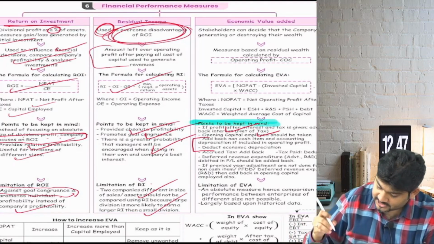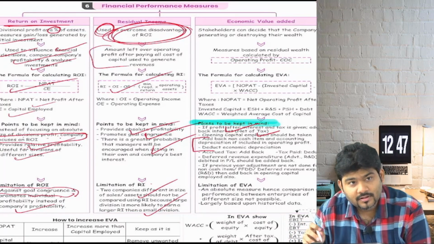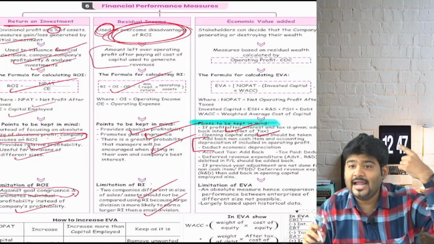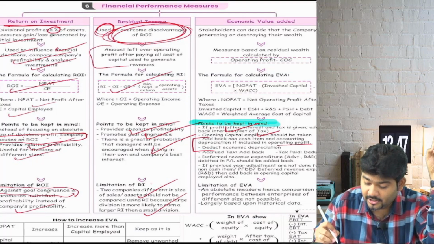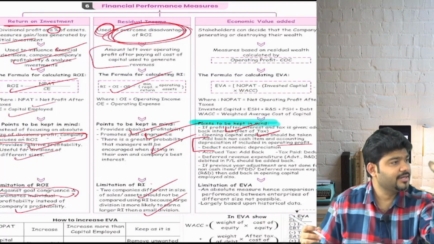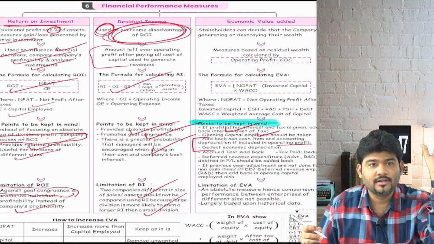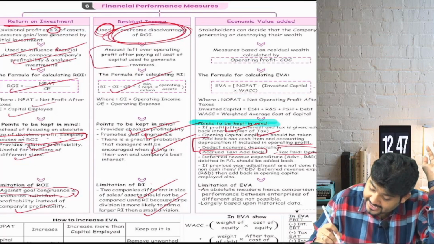Now let's read that adjustment again. Add back non-cash item, correct? So if it is debited to P&L, add back non-cash item and accounting depreciation if included in operating profit, and deduct economic depreciation. Are we clear? Cool. Next adjustment: accrued tax add back, tax paid deduct.